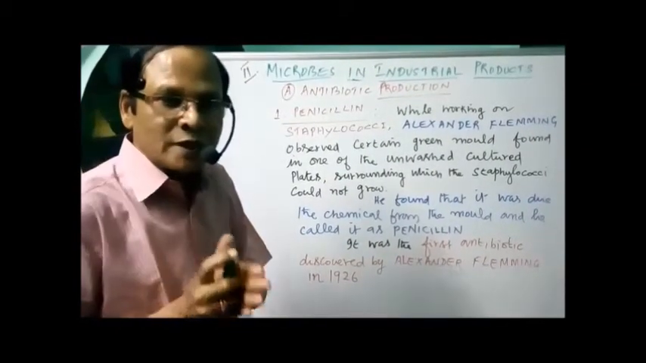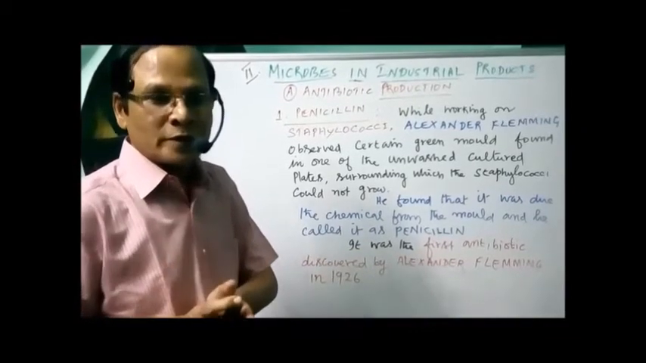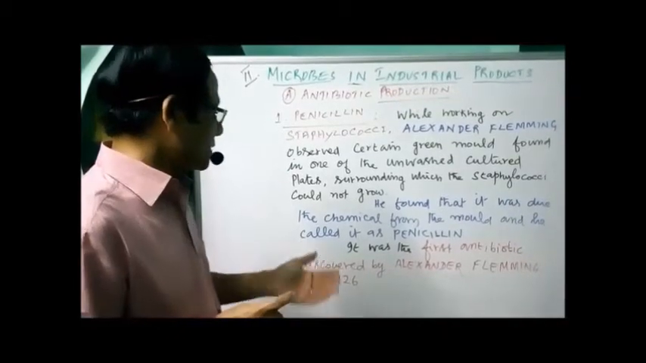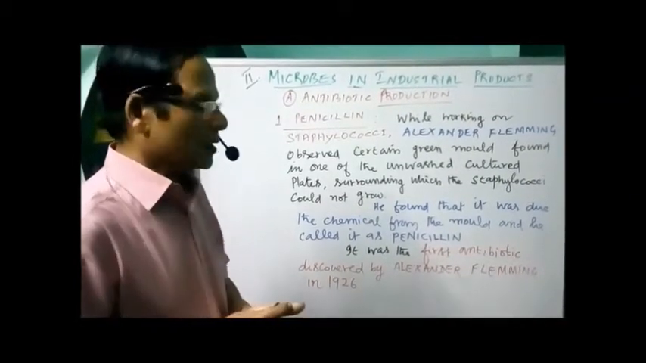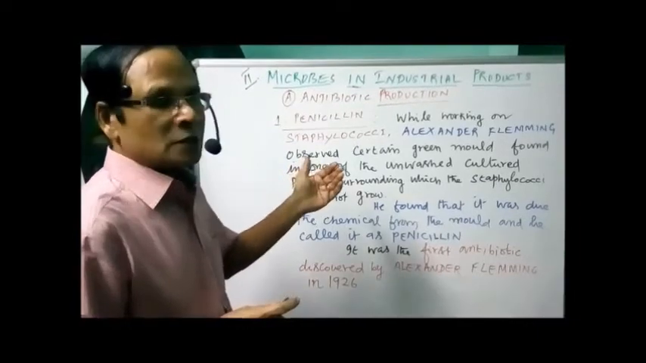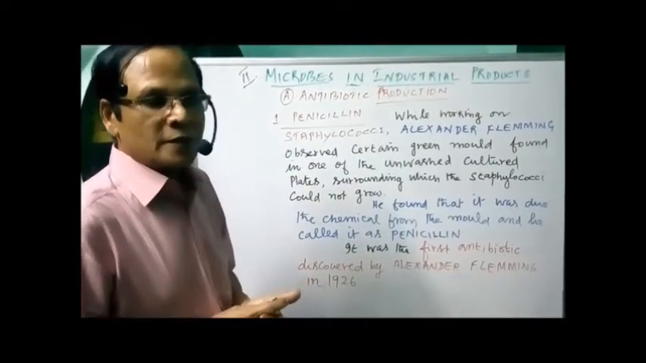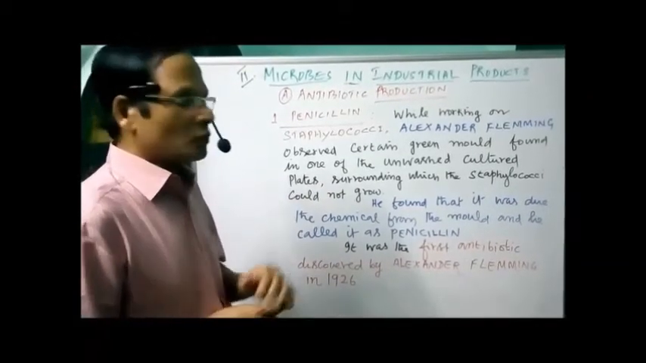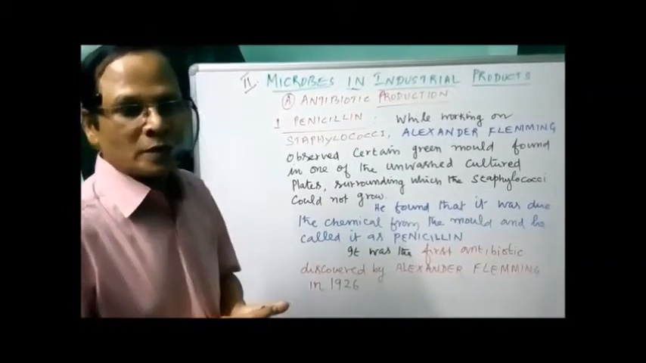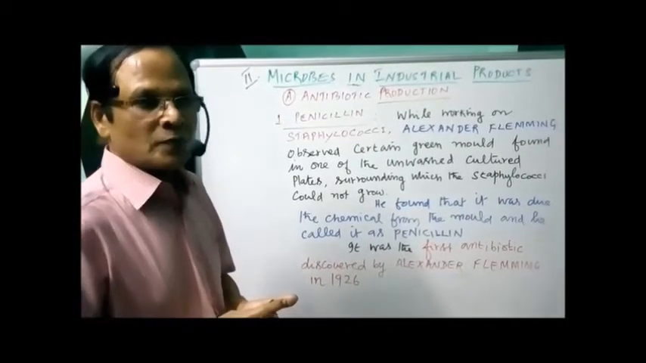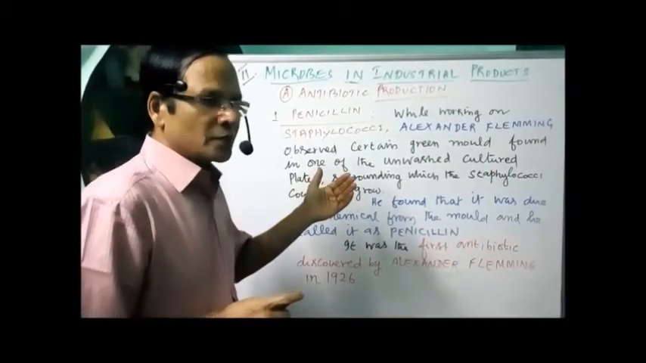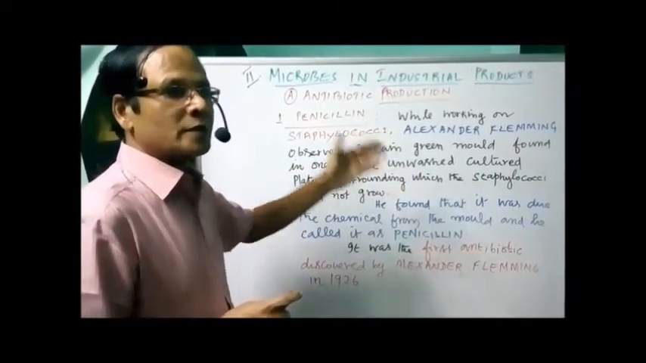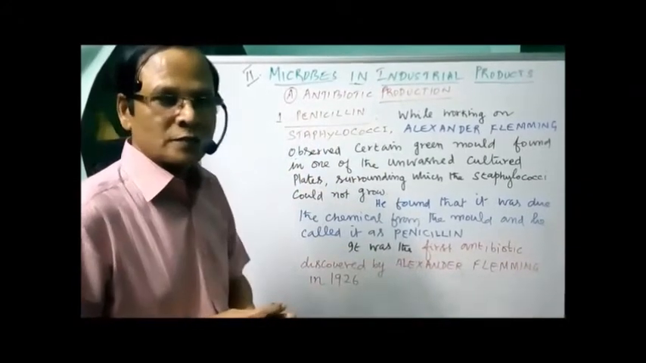It was the first antibiotic, discovered by Alexander Fleming in 1926 as per the book, but it's actually 1928. Anyway, it is given in the book as 1926. Now, what was the causative organism he found? Later he found that it was because of the fungi of the genus Penicillium, Penicillium notatum and Penicillium chrysogenum. The genus Penicillium produces a chemical, hence he called it penicillin.